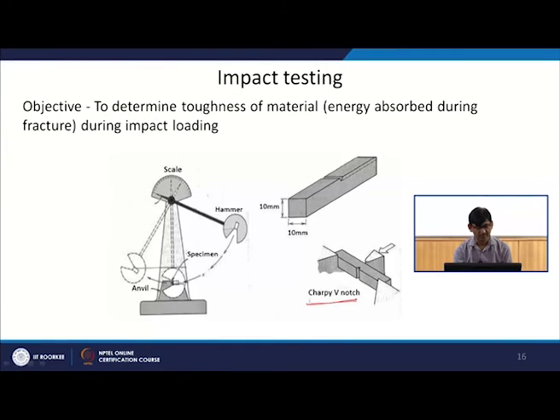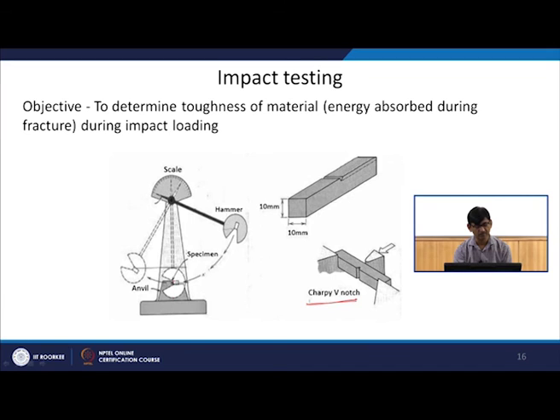To do the test, a very simple apparatus is used. You have a heavy hammer with a lot of weight. You take it to a certain height, so now it has some potential energy, and then you release it so that it takes a swing. That potential energy converts into kinetic energy.